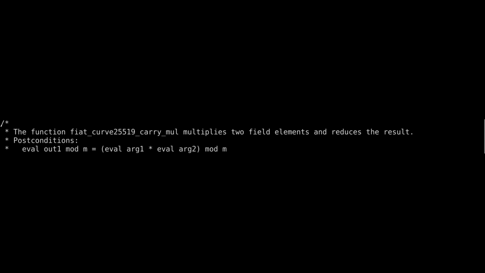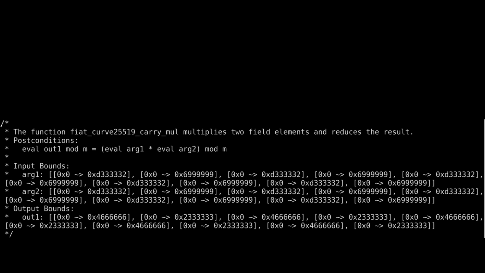But in particular, we have the specification at the top of our function that actually is generated from the Coq theorem we proved about this function. In this case, it's just something really simple. It says you can evaluate the arguments or you can evaluate the result, and they're related in the appropriate modular manner. But also for advanced usage, where this function might be used on its own, the bounds checked by abstract interpretation are also provided so that, in this case, multiplication can be applied arbitrarily many times, and it always satisfies its own input bounds. But there are cases where more delicate specifications are sometimes desirable.